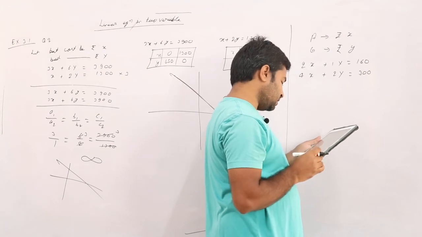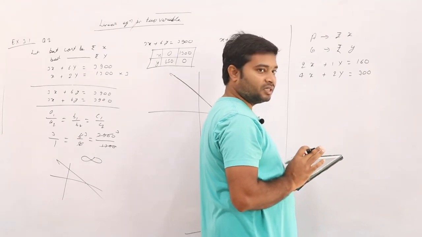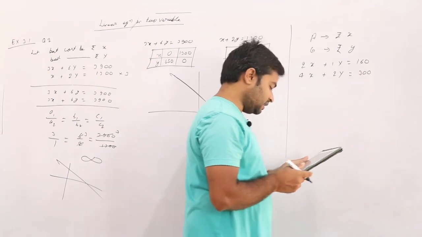Represent the solution algebraically and graphically.